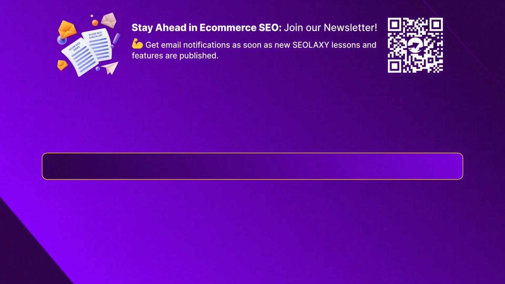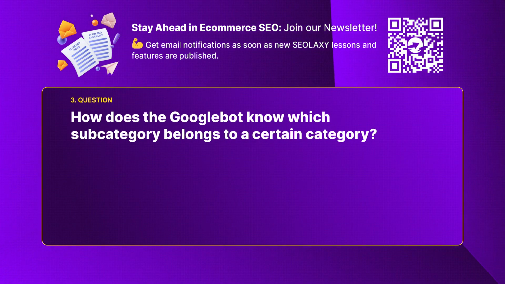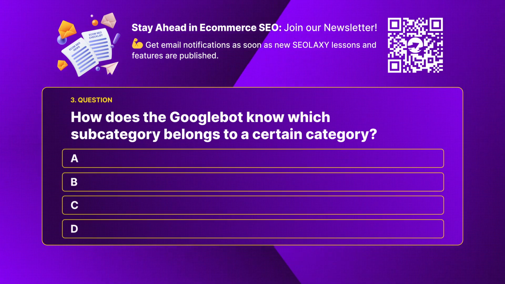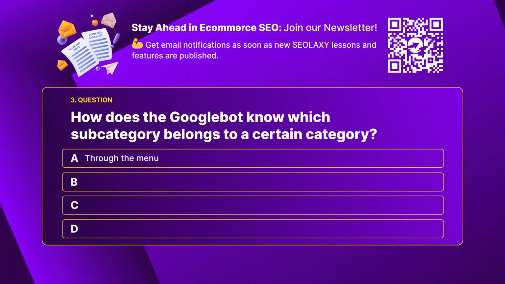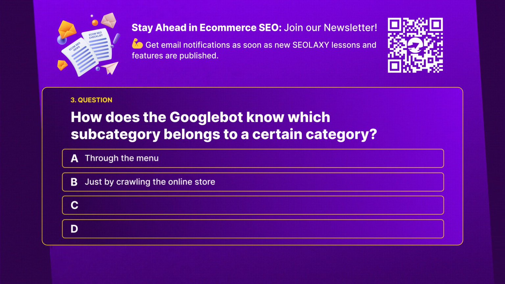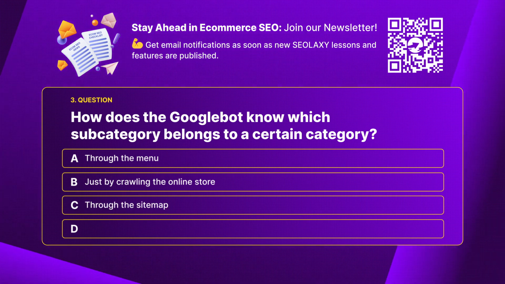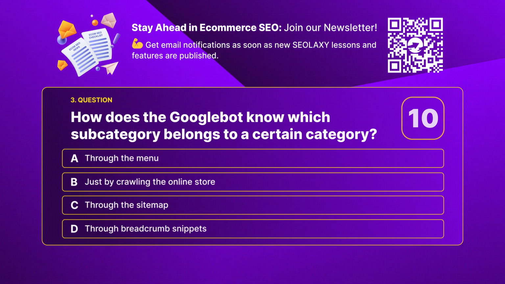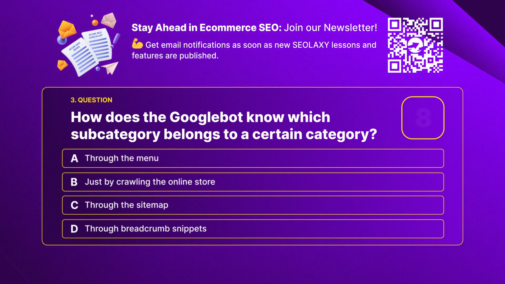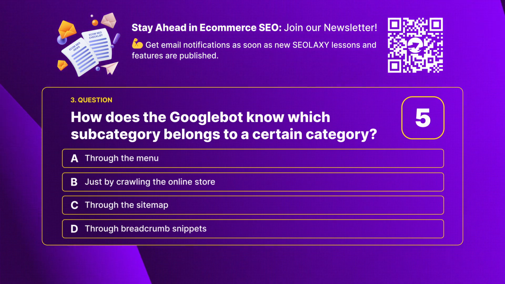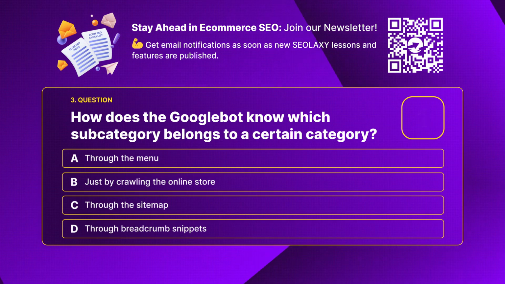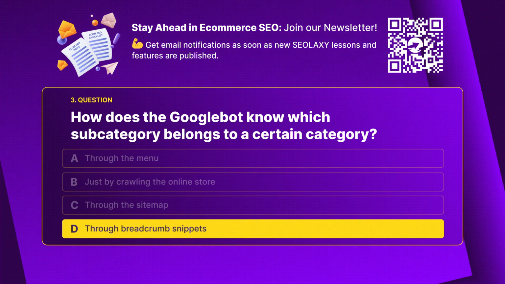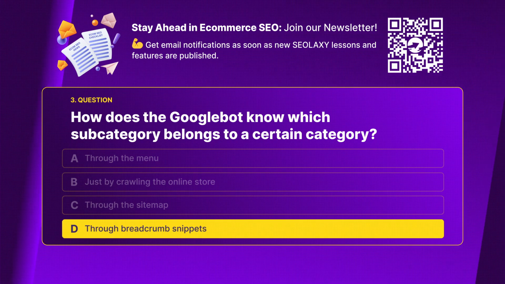Question number 3. How does the Googlebot know which subcategory belongs to a certain category? A. Through the menu. B. Just by crawling the online store. C. Through the sitemap. And D. Through breadcrumb snippets. The right answer is D. Through breadcrumb snippets.